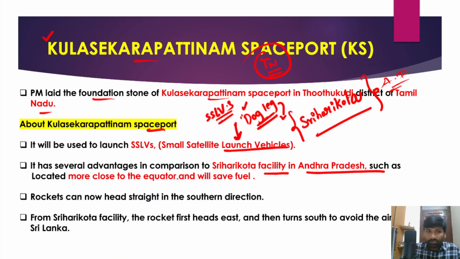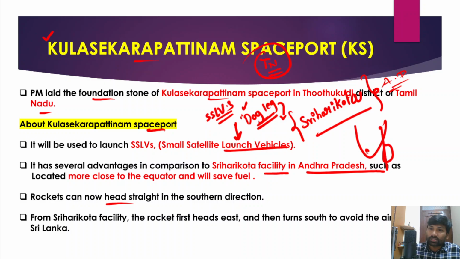Now somewhere here Kulasekarapatnam is located, and Sriharikota is located somewhere here, and here is Sri Lanka, right? When ISRO launches a rocket from Sriharikota, it cannot go directly south.